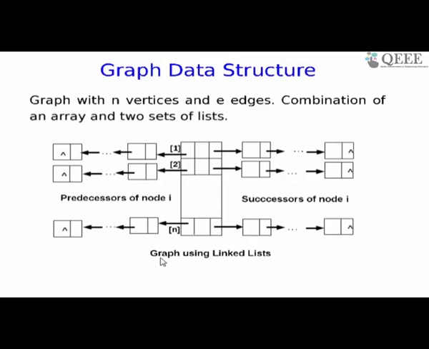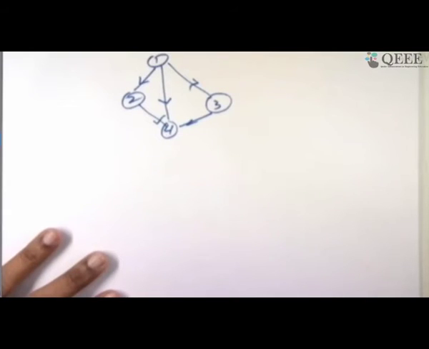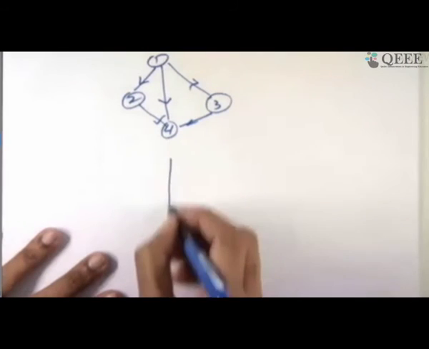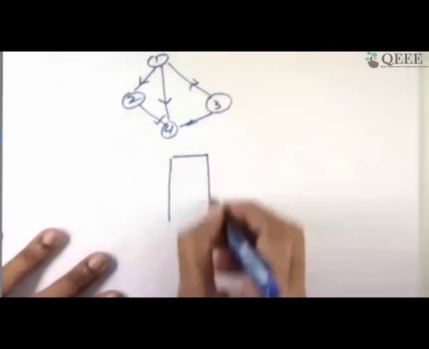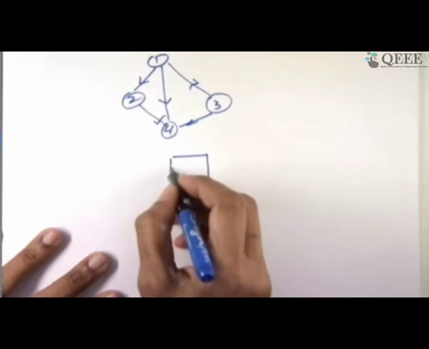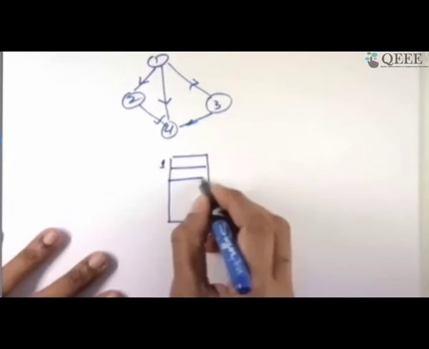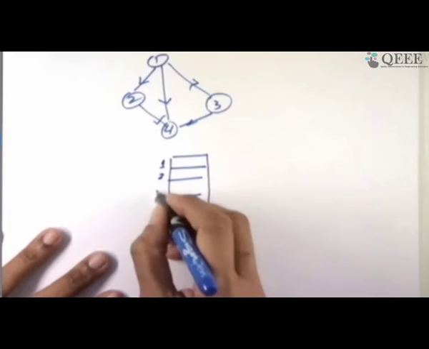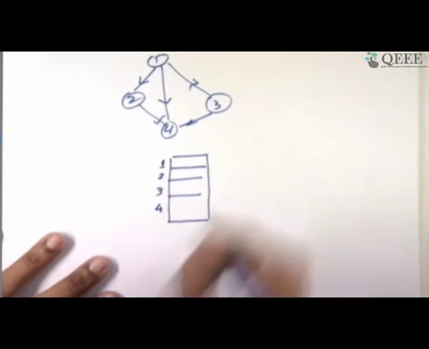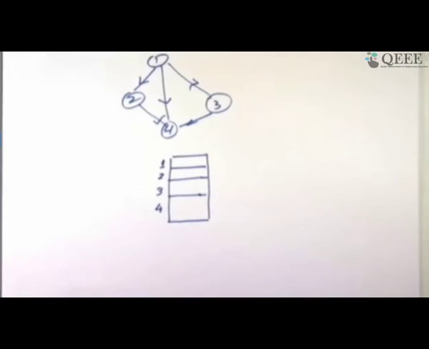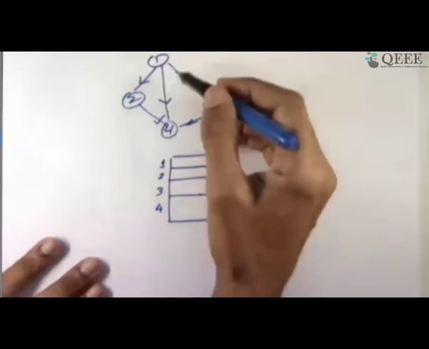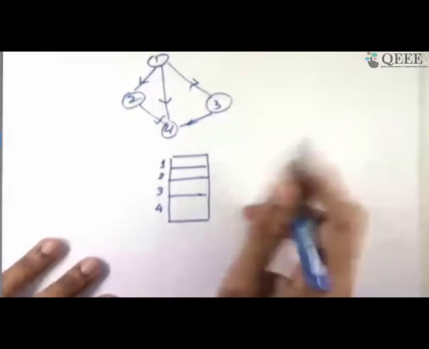First, remember, none of these data structures are unique. You can design your own depending on what graph you have and what graph you want to process. So the data structure which I am suggesting here, which is of intermediate complexity, will create an array equal to the number of nodes. So I'll get an array of size 4, labeled 1, 2, 3, 4. Now I look at the successors. My successors are on the right, so I'll put a linked list here.